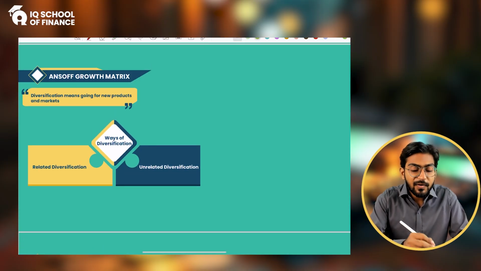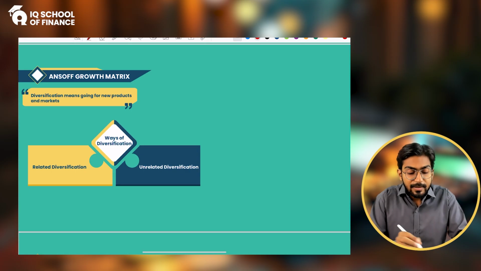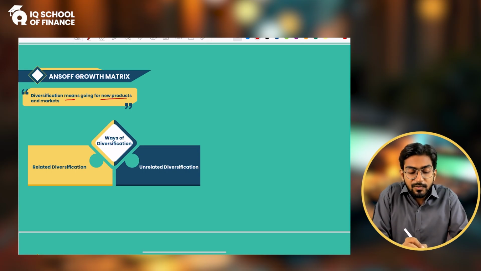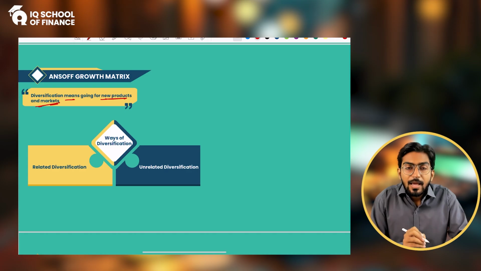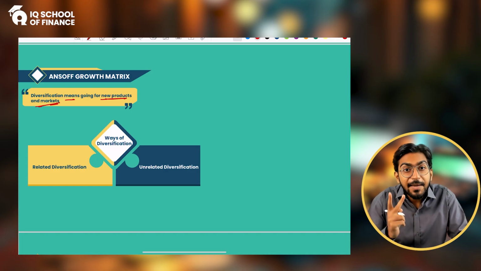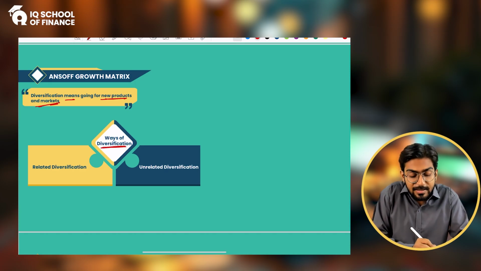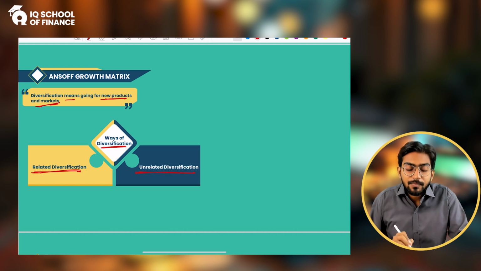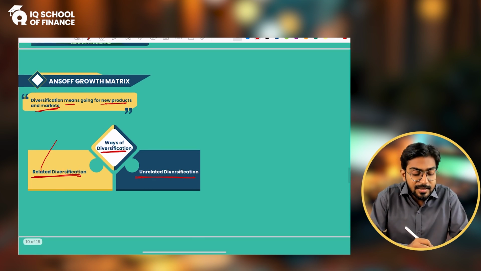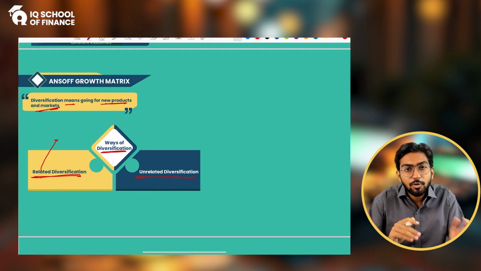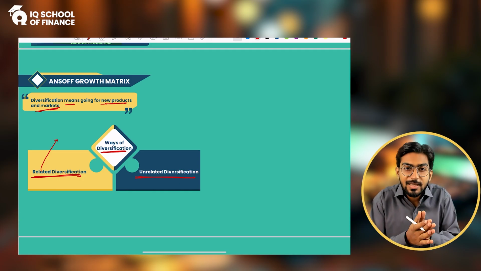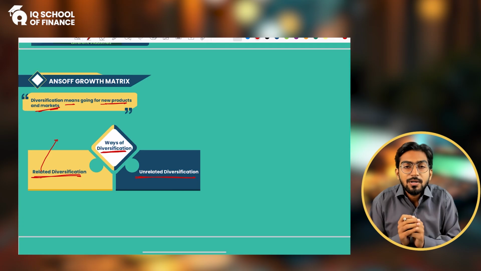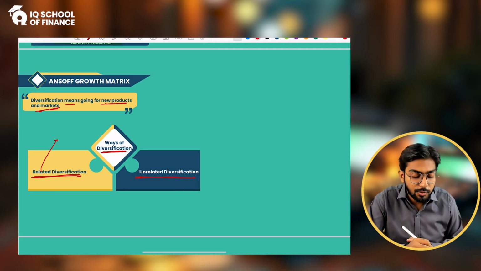But now further I have something to tell you: diversification means going for a new product in a new market. But again, we have two types of diversification. Number one is related diversification and number two is unrelated diversification. Related diversification is somewhat, not totally, related to your existing product and existing market. It's not the same product, it's not the same market, but it is somehow related.